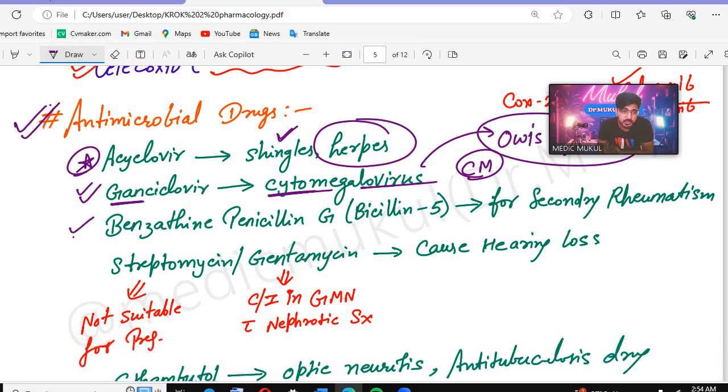After that, benzathine penicillin. That is Bacillin 5. Benzathine penicillin, Bacillin 5, is used for secondary prophylaxis of rheumatic fever. Now see, if the patient already has carditis, and has developed rheumatic heart disease, then benzathine penicillin G will be given for around 41 years.